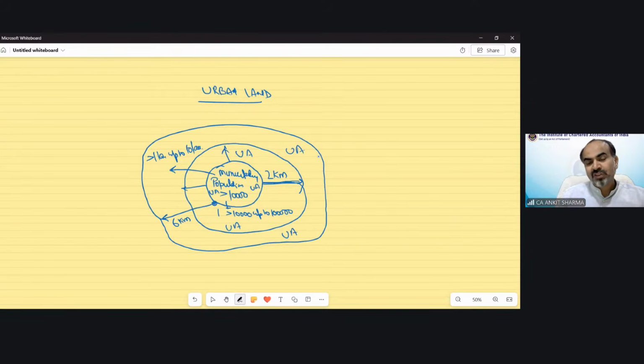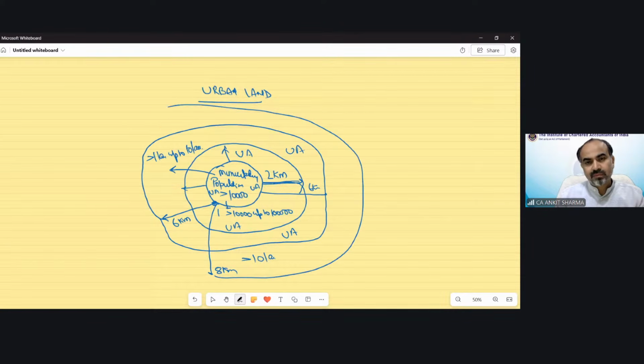So if the population is more than 10,000 up to 1 lakh, up to 2 kilometers will be urban area. If the population is more than 1 lakh up to 10 lakh, then the 6-kilometer area would also be treated as urban area. And if the population is more than 10 lakh, then the area up to 8 kilometers from this would be called urban area.